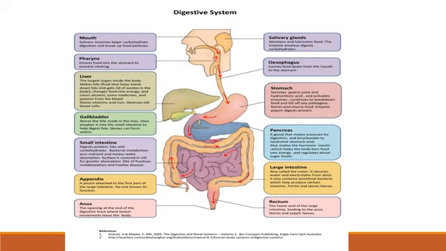Then the food will come down. This is the pharynx, which is a common passage of food and air. There is the epiglottis present over here. When the food goes down, the epiglottis closes your windpipe. Okay. Now the food comes down through the esophagus. The esophagus is a site where the food is just carried down.